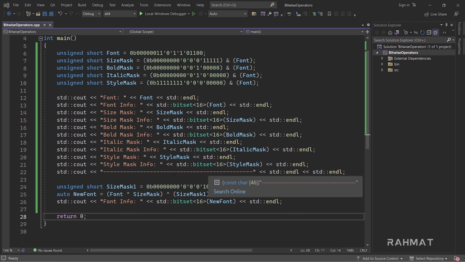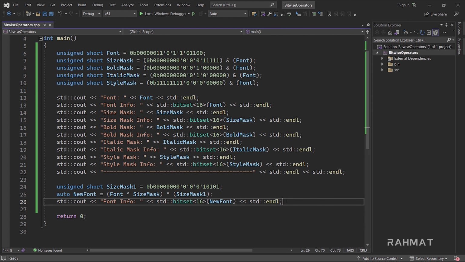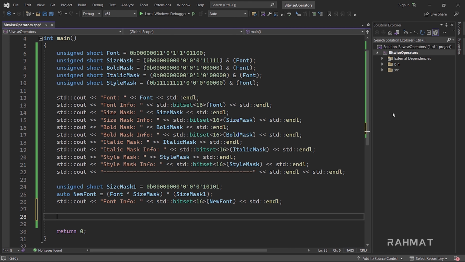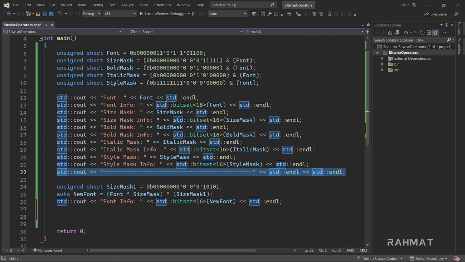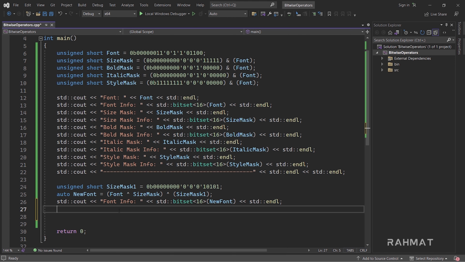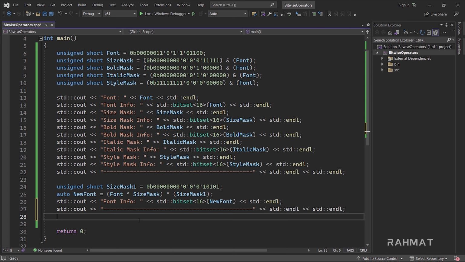Now let's do some switching. Like I told you, we can switch between bold and non-bold, italic or not italic. To do so, first let me add another line separator so that we can have a little space.